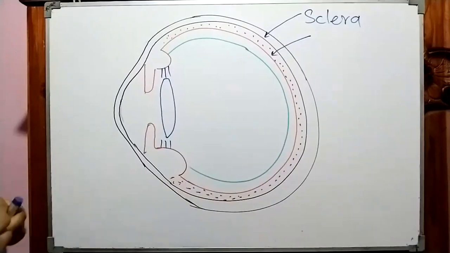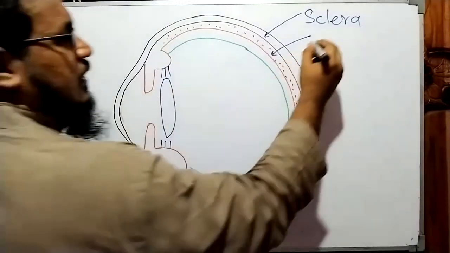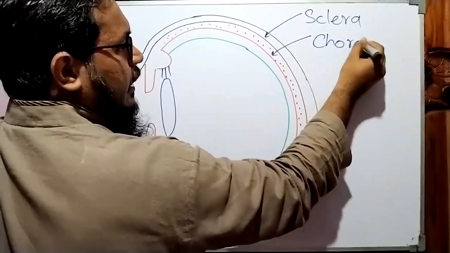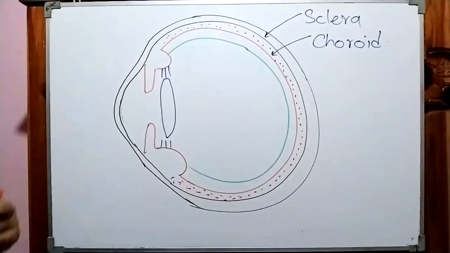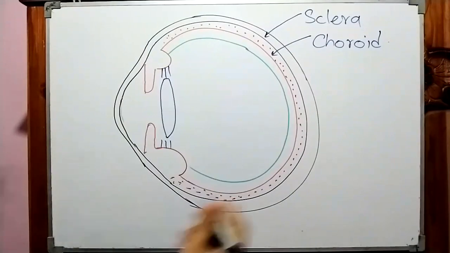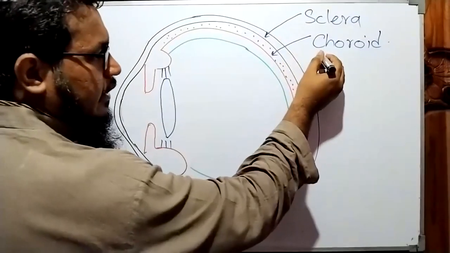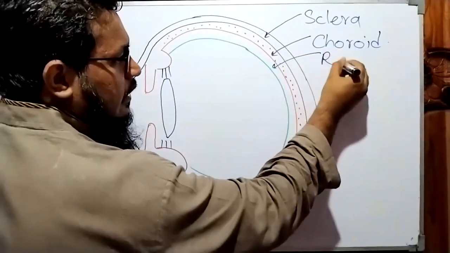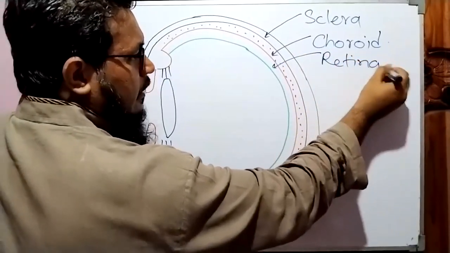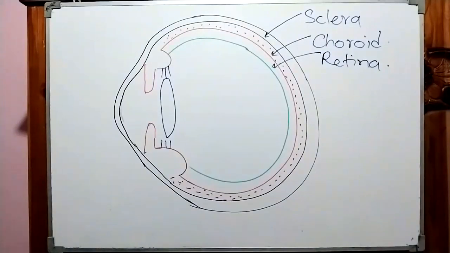Can you see? That layer is known as the choroid layer. Choroid layer. And then we are left with one more layer. That layer is the most important layer, that is known as the retina. And in the retina, we have two special parts.